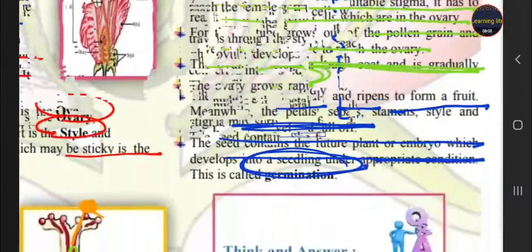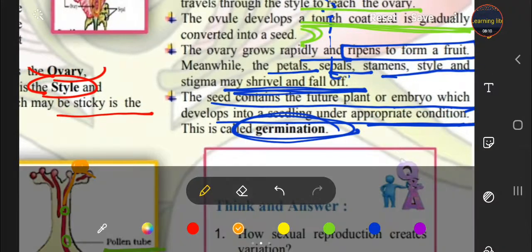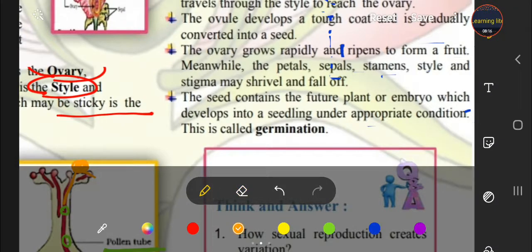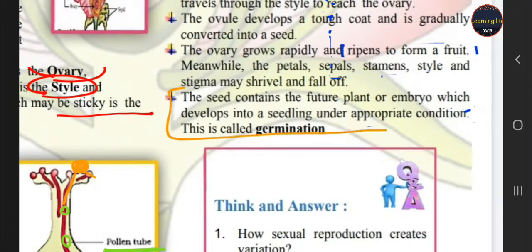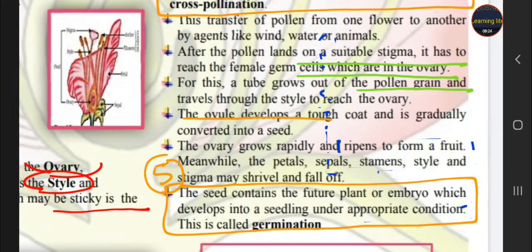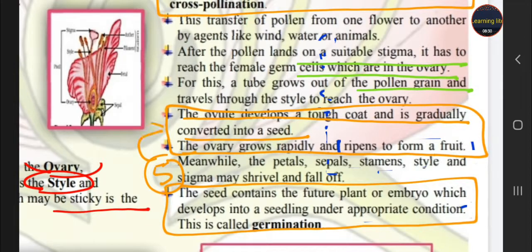And the last question, what is germination? So this is your fifth answer. Along with this, the ovule develops into a seed and the ovary develops into a fruit. This is also included in your fifth answer.